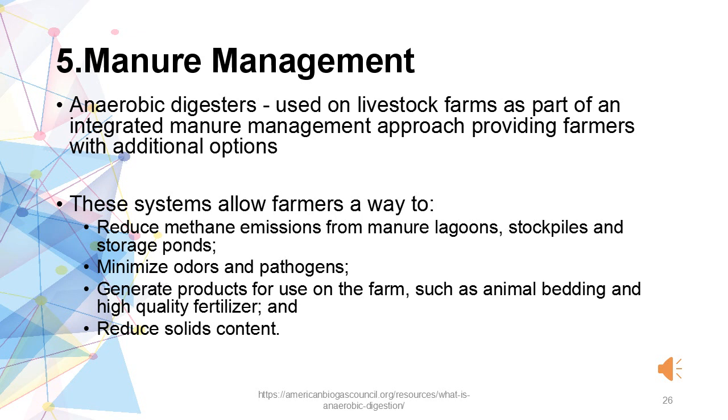The fifth environmental benefit of anaerobic digestion is manure management. Anaerobic digesters, when used on livestock farms as a part of an integrated manure management approach, provide farmers with additional options. These systems allow farmers a way to reduce emissions from manure lagoons, stockpiles and storage ponds, since these methane emissions can be used as biogas. Second, minimize odors and pathogens. Third, generate products for use on the farm such as animal bedding and high quality fertilizer. And fourth, reduce solids content.